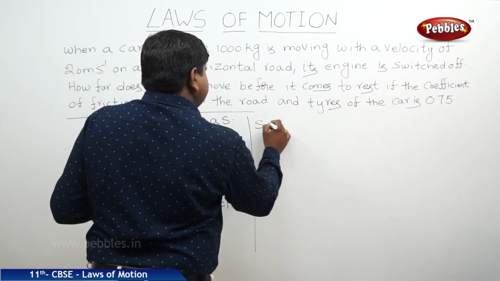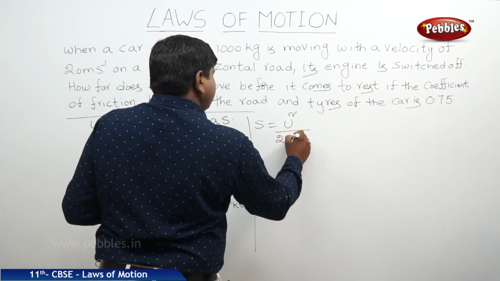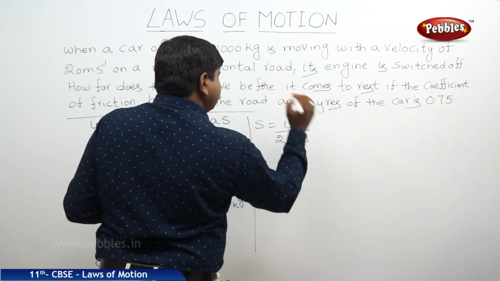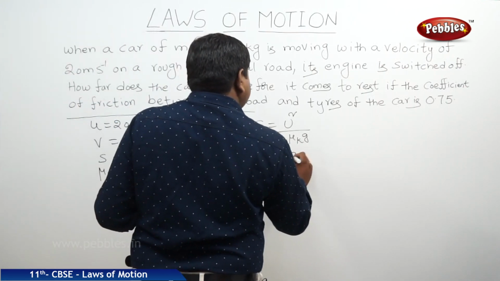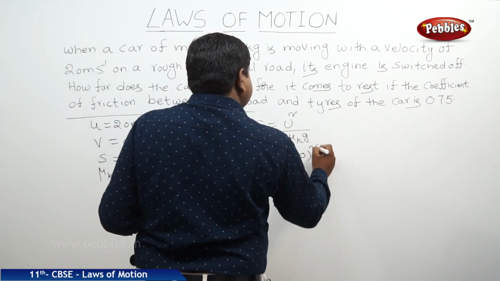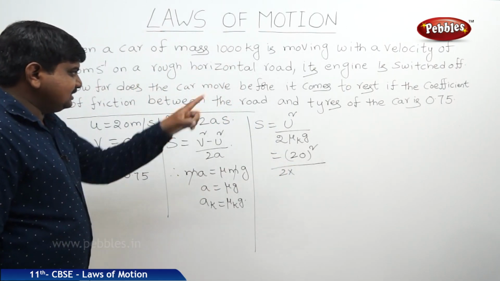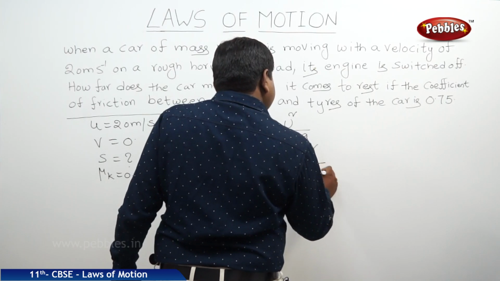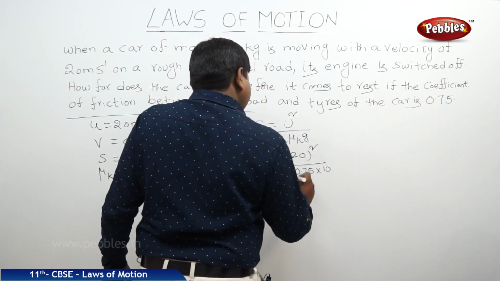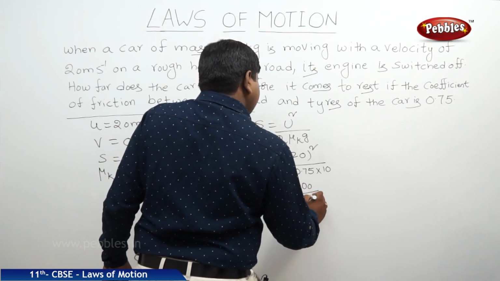That's why S is equal to u square by 2 mu k g. The velocity of the body is 20 square by 2 into coefficient of friction 0.75. g value is 10. It is 400 by 20 into 0.75.